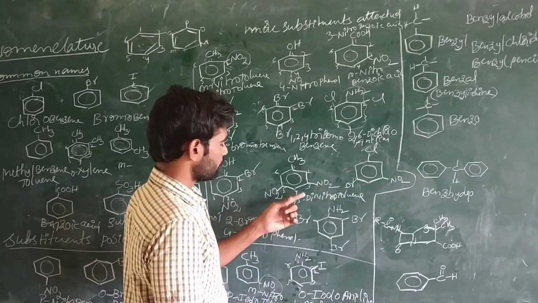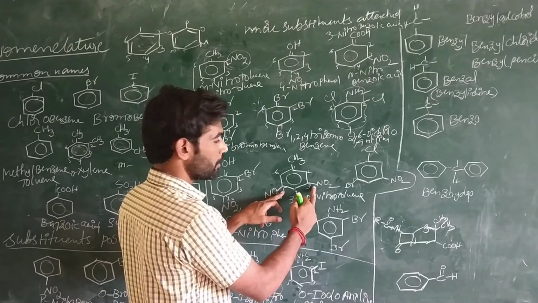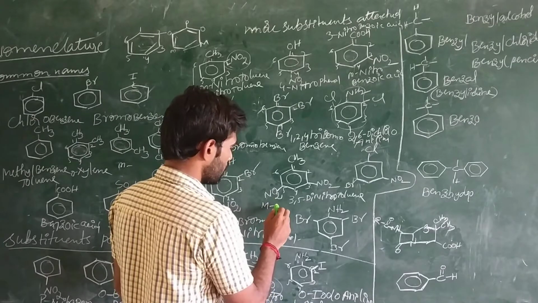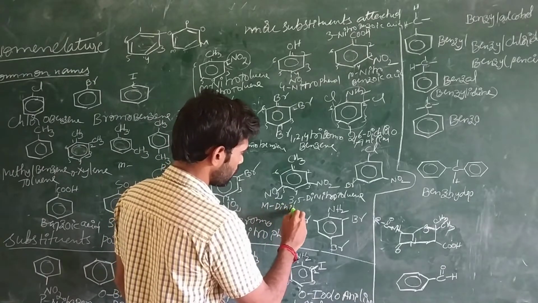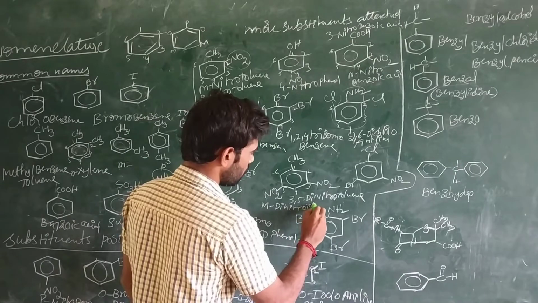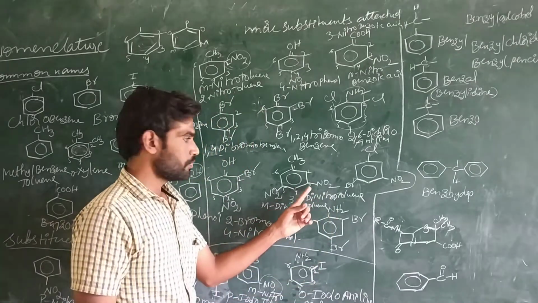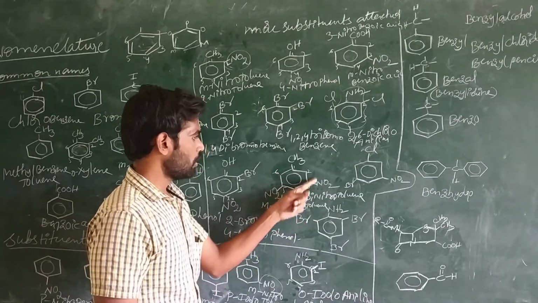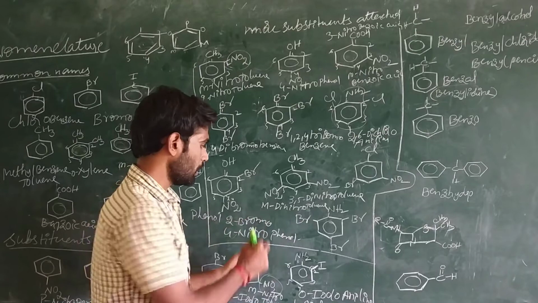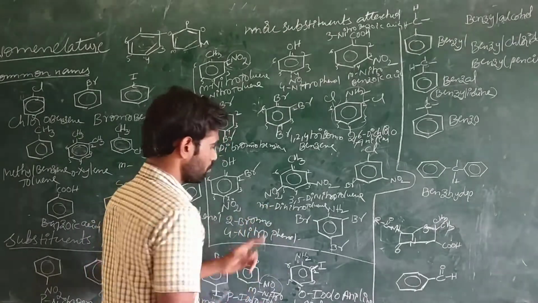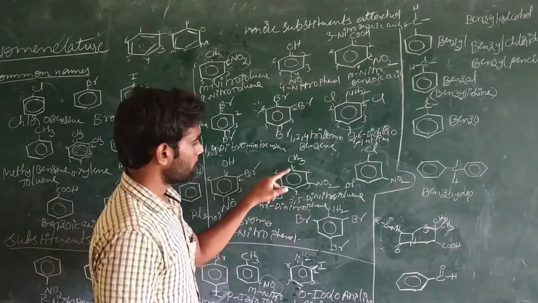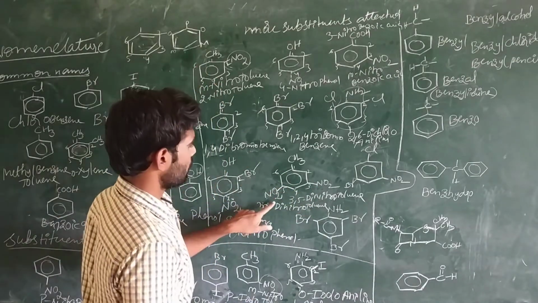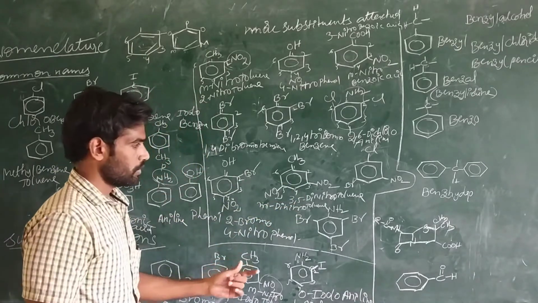or otherwise meta-dinitrotoluene according to position. Meta dinitro, these two are meta positions, right? Meta dinitro, the name of this molecule is toluene. That's why meta-dinitrotoluene. Meta dinitro, this is the meta position. Dinitrotoluene. Now this one is the next compound.